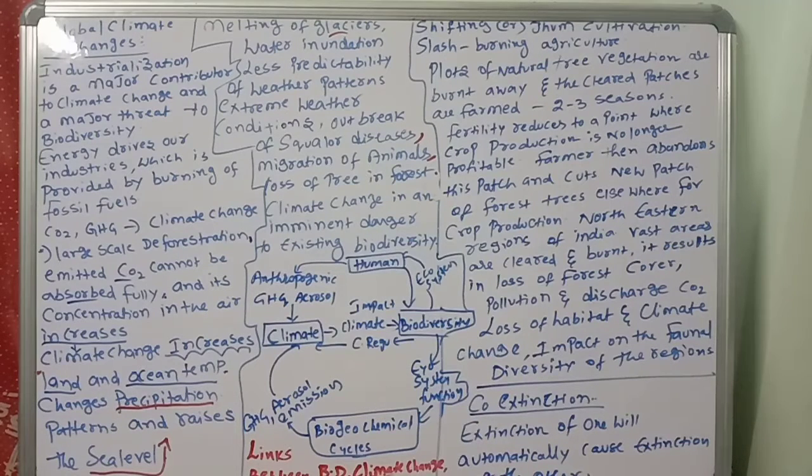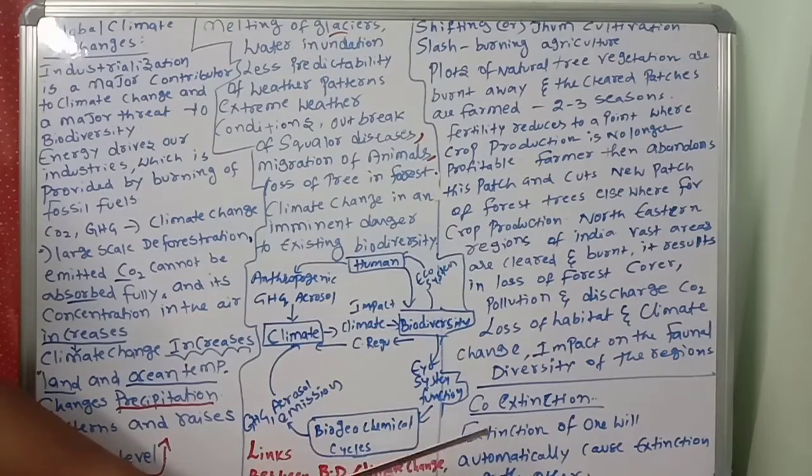Next, co-extinction. What is co-extinction? This is important. Co-extinction of a species is the loss of a species as a consequence of the extinction of another. Extinction of one will automatically cause the extinction of the other. Orchid bees and forest trees, very important.